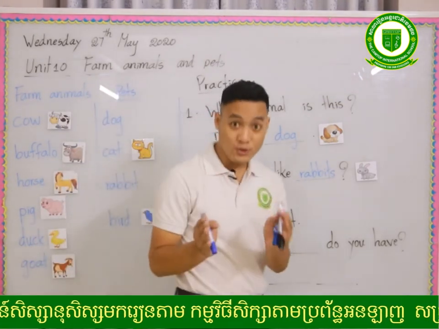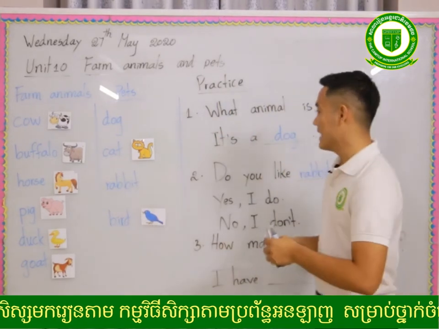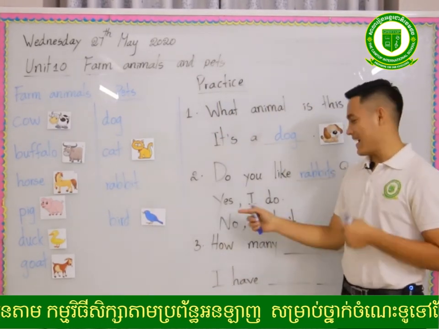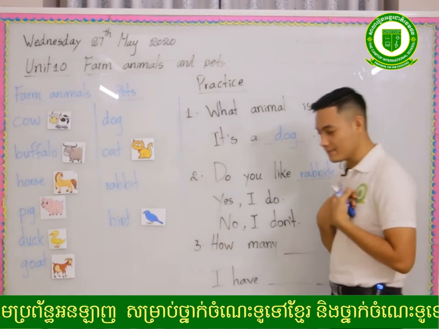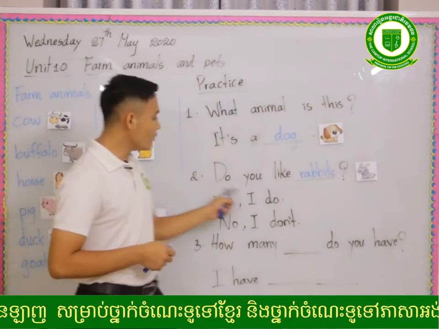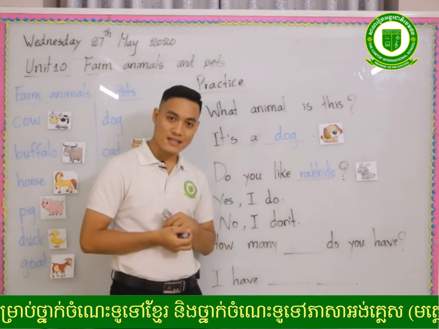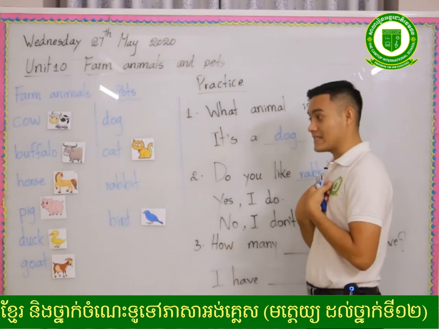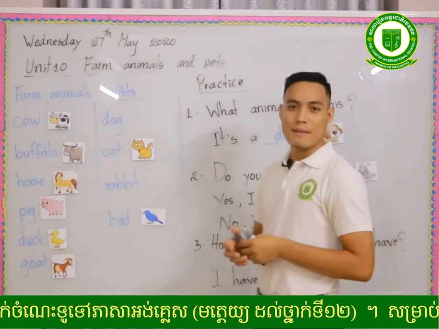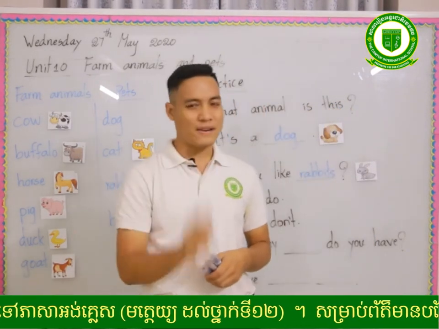So if you like, you can say yes, I do. Again. Do you like rabbits? Yes, I do. Okay? But if you don't like, you say, no, I don't like.